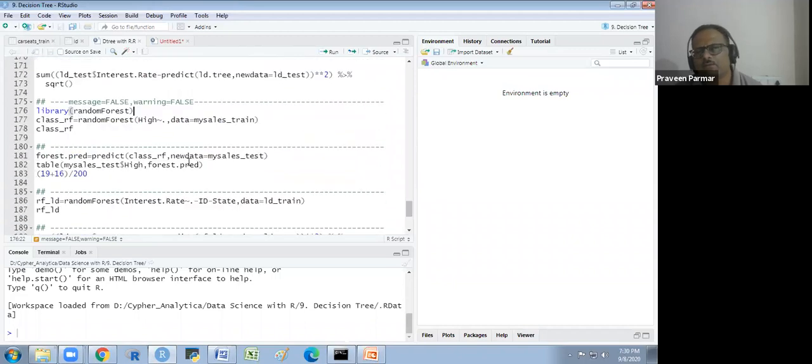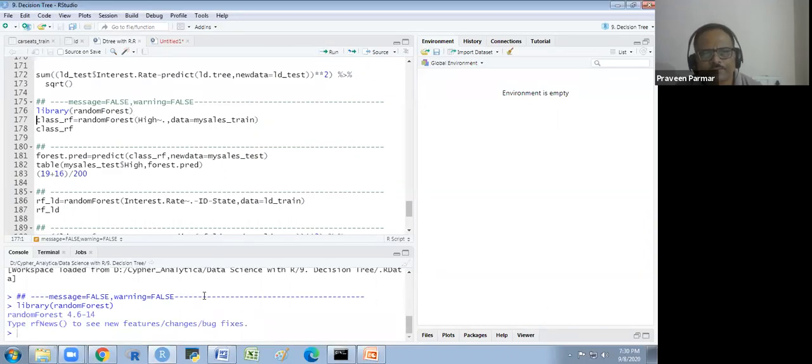I am making the random forest model here. The library is randomForest, with the F capital. I import this library and type RF news to see the new features, changes and bug fixes. Let's see what it means.